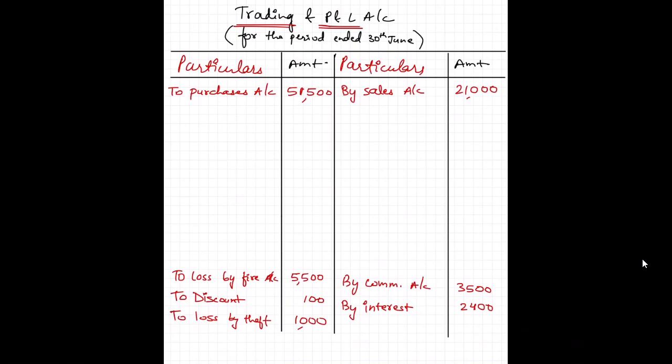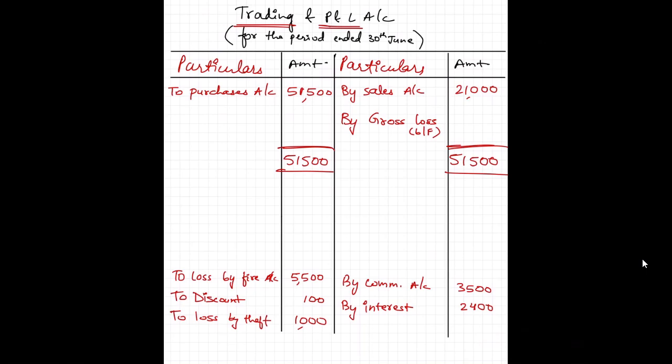Okay, because obviously if you have purchased the goods for 51,500, it won't be sold just for 21,000. There would be some goods remaining. So if I do the totals, here I have 51,500 and here I have just 21,000, but the total should be 51,500. So I will have a gross loss as my balancing figure.